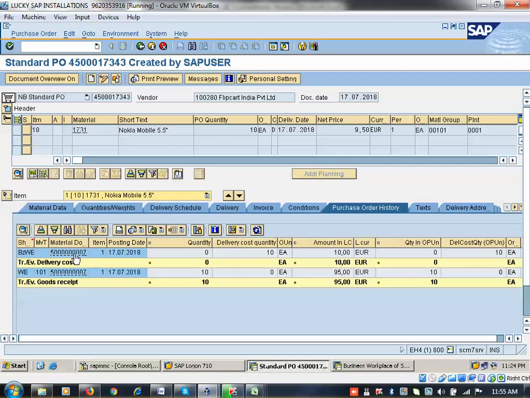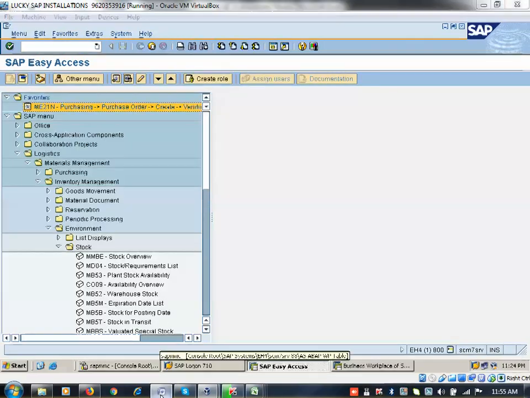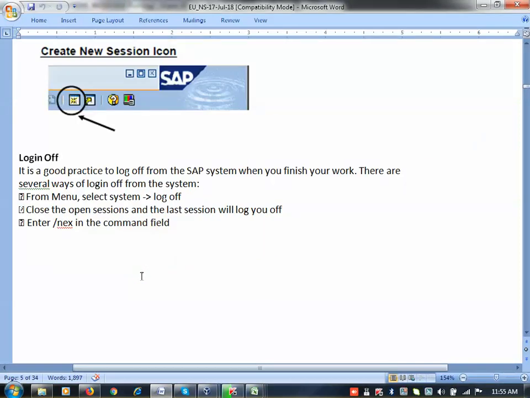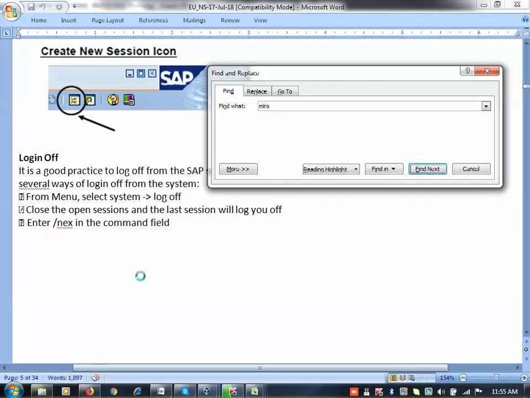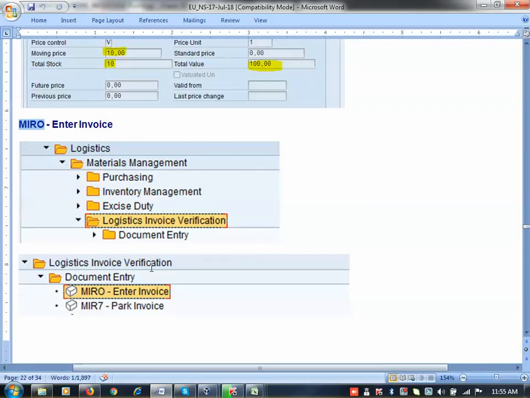Today I am going to show you a new topic. So that is invoice management. So this one is MIRO here. Now this is the MIRO enter invoice. If you want to enter the invoice, first you need to create material master, vendor master, create PO, create goods receipt. If you have not done the goods receipt, then you cannot do that one. Material management, logistics invoice verification, document entry.